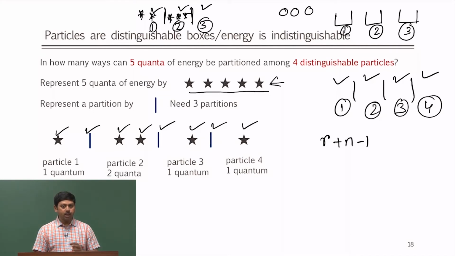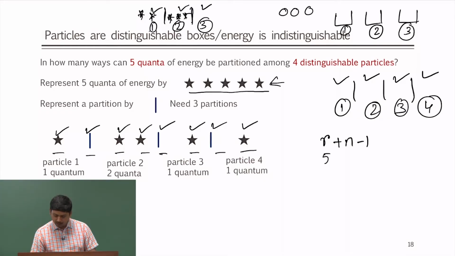I have 8 spaces. Why? Because my number of stars is 5, number of distinguishable particles is 4, and 5 plus 4 minus 1 gives me 8. You can see why I am getting n minus 1: because n minus 1 bars will give me n boxes. Stars are just 5, so I kept it as 5.